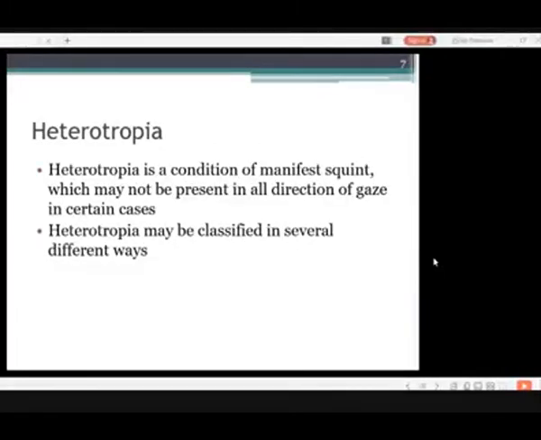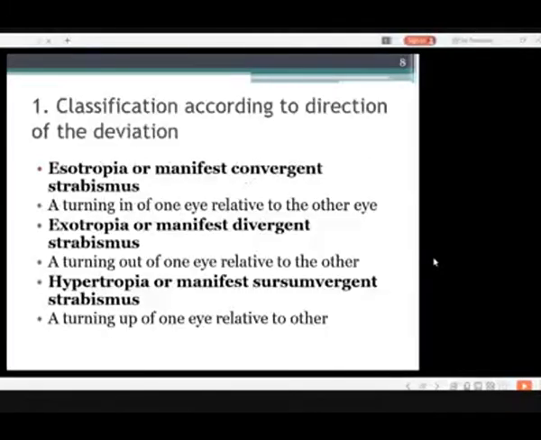Heterotropia is a condition of manifest squint, which may not be present in all directions of gaze in certain cases. The heterotropia may be classified in several different ways. One of the classifications is according to the direction of the deviation.